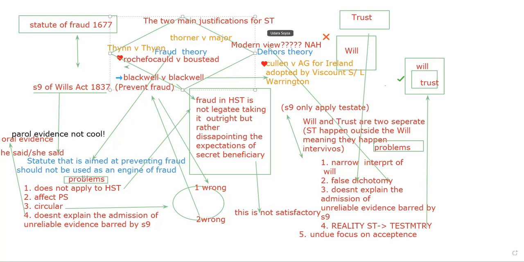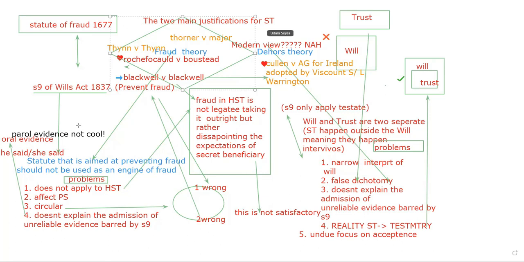The purpose of section 9 of the Wills Act is very clear. The purpose of section 9 is to prevent fraud, because we know that oral evidence is unreliable, right? Unreliable, and that's also called parol evidence. We know that parol evidence is not good. So our main focus of section 9 is to prevent fraud.